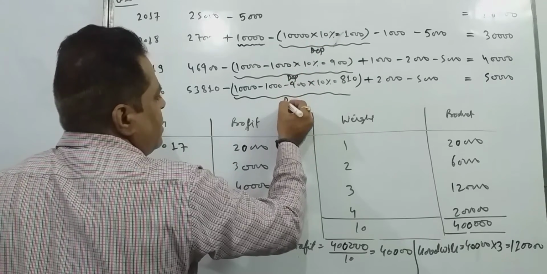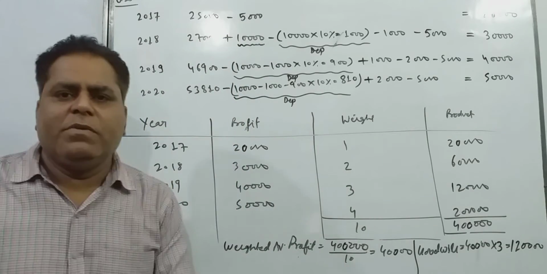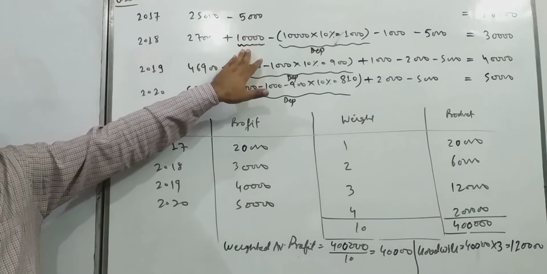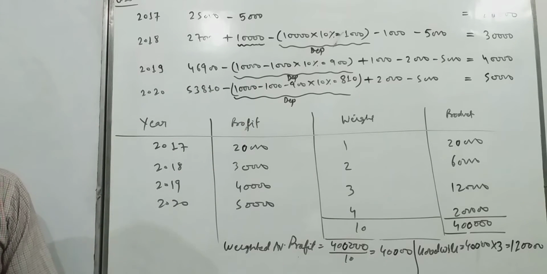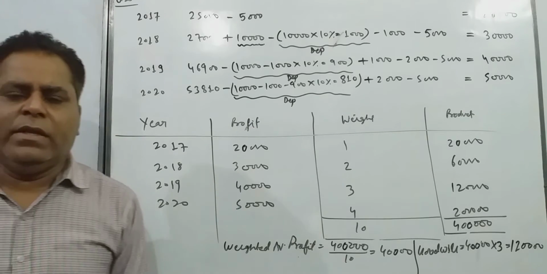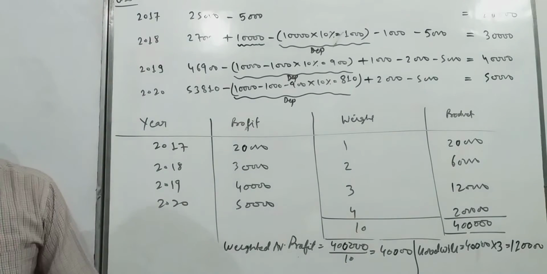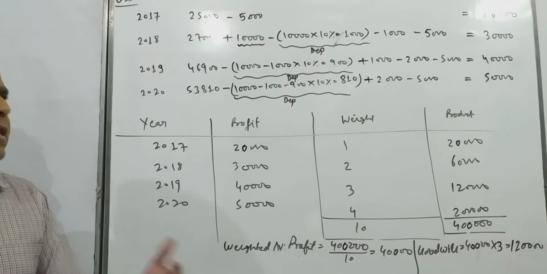This is depreciation, and this is the adjustment because of capital nature expenditure treated as a revenue nature expenditure. Now point number 2, we have overvalued closing stock of 18 and 19. Because of overvaluation of closing stock our profit is increased. So for the correction we have to decrease the profit.